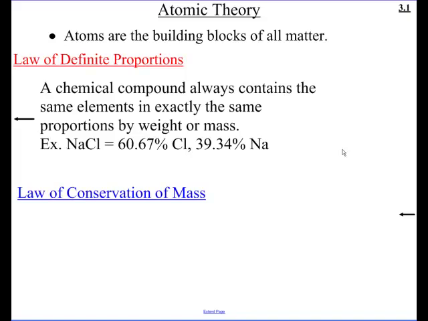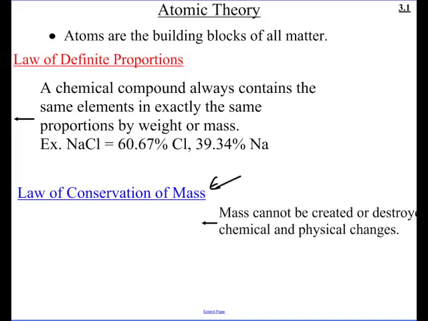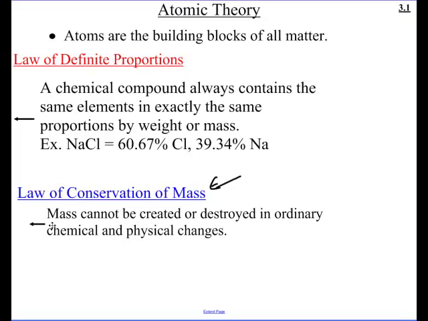Then, through further experimentation and observations, scientists noticed that no matter what happened in chemical reactions, the mass was staying the same. That led them to develop the next law, the law of conservation of mass. You've seen this before, I'm sure, in some of your science classes. The law of conservation of mass is simply that you can't create or destroy mass in an ordinary chemical or physical change.